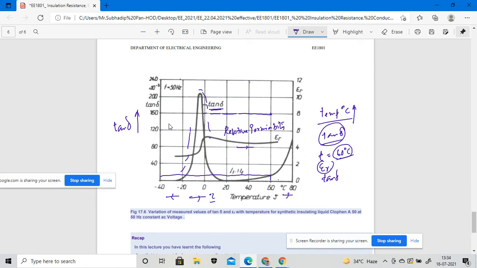On this axis we take epsilon r, on this axis we put tan delta, and on this axis we put the temperature. For different values of temperature, if I increase or decrease the temperature, what will be the variation of the values of tan delta, and what will be the variation of the relative permittivity for the synthetic insulating liquid, apart from the transformer oil, at a fixed frequency of 50 hertz and a constant AC voltage? That will be shown in this figure.